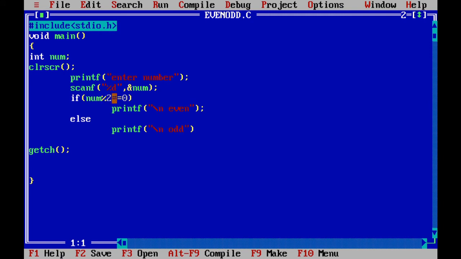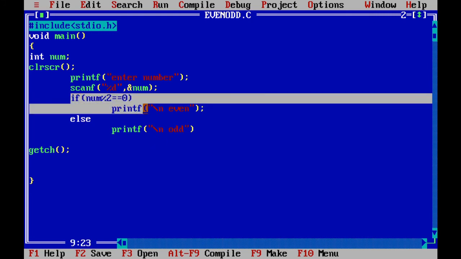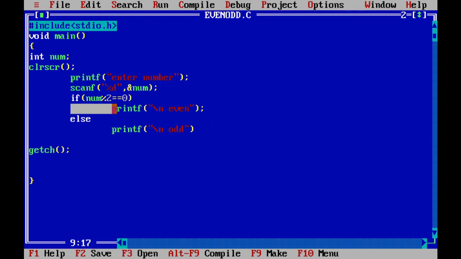And if that remainder is 0, here I put the equal to sign, so it checks whether this answer is equal to 0. If it is equal to 0, then print even. Otherwise, else, अभी ये number जो है वो even है, इसका मतलब it is odd. So in the else part I will write odd. This print even is called the true block and this one is the false block. इसमें से एक ही block execute होगा, which depends upon num. जो user num enter करता है उस पर depend particular block execute होता है.